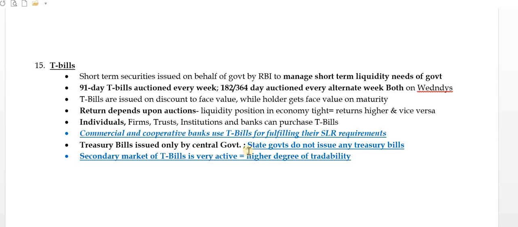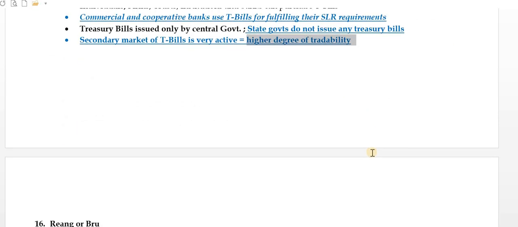Treasury bills are issued only by the central government. State governments do not issue any kind of treasury bill. This was asked in the 2018 prelims of UPSC, if I'm not wrong. Okay, so this is a very important question. The secondary market of T-bills is very active, so there is a high degree of tradability in the secondary market itself.